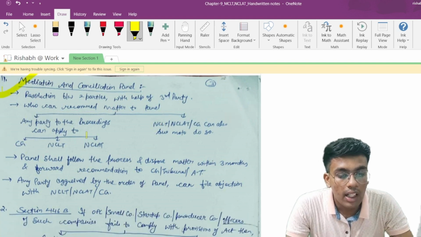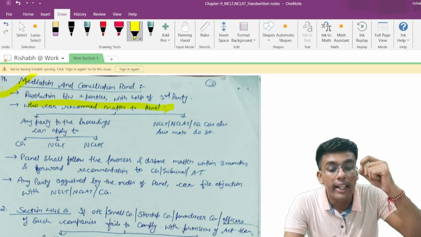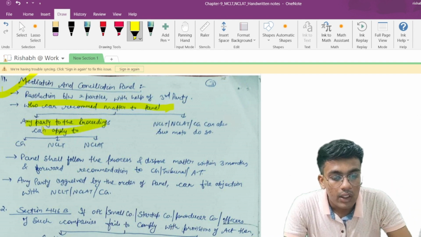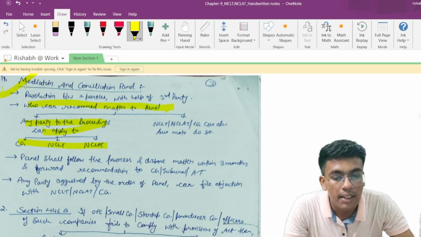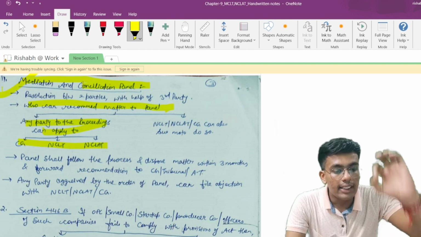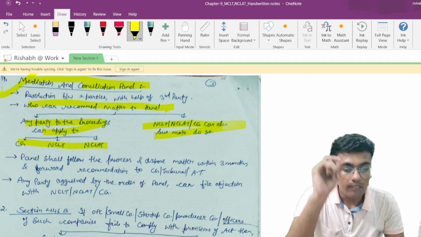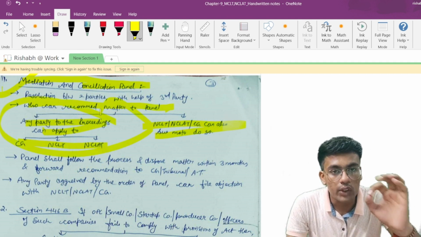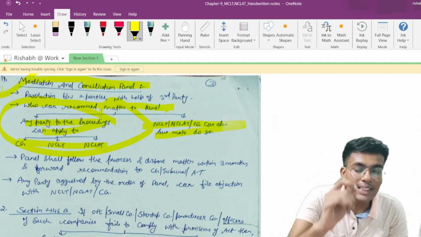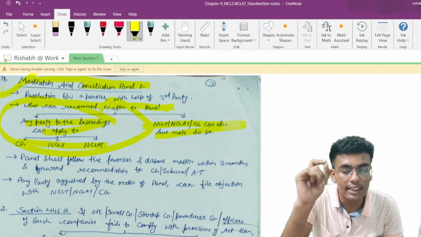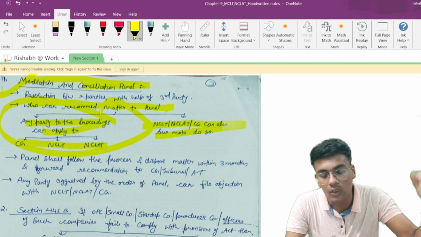Now, who can recommend a matter to the panel? Any party to the proceedings can apply to the central government, NCLT or NCLAT for the purpose of referring the matter to the mediation and conciliation panel. Or the central government, NCLT or NCLAT may suo motu refer any matter to the panel.